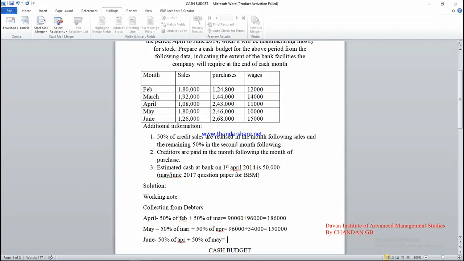So 50% of April is 54,000 plus 50% of May, May amount 1,80,000 into 50%, 90,000 rupees. That equals to 1,44,000 rupees. So first we have to find out the working note of collection from debtors for the months of April, May and June.